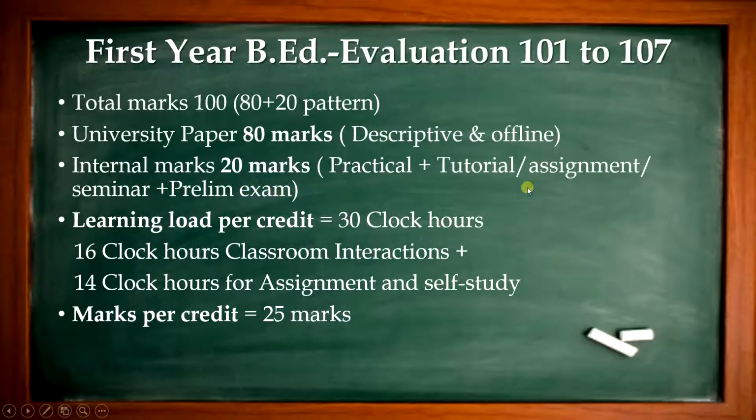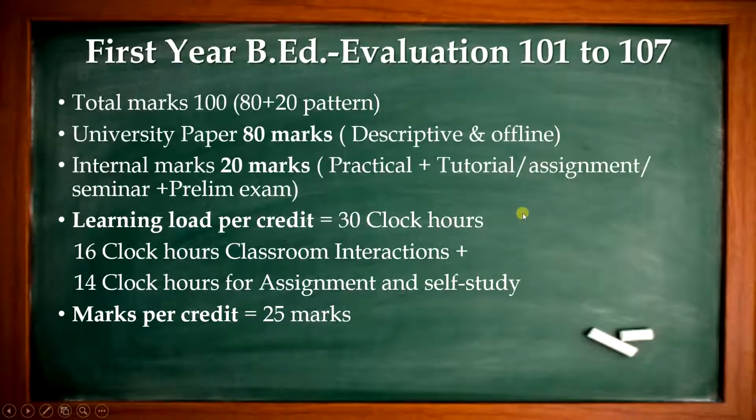So it will be a combination of these activities, and the final result will be out of 100 by a combination of 80 and 20. The learning load given in the syllabus is 30 clock hours per subject. 16 clock hours are given for classroom interactions, and 14 hours have been assigned for self study. And marks per credit are 25 marks. As you have seen, each paper has 4 credits. It means it will have 100 marks.